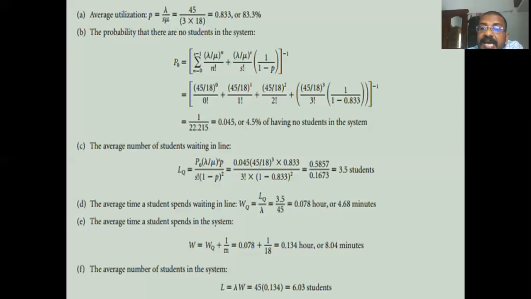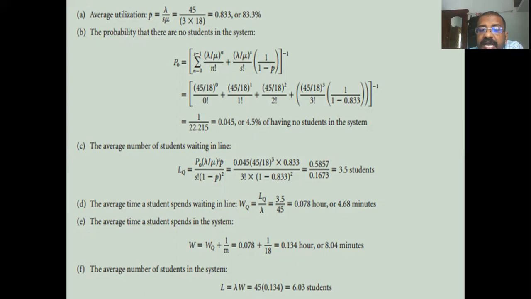The average time spent by a student waiting in the line is given by WQ, which is the average number of students in the line divided by the arrival rate. So 3.5 divided by 45 is 0.078 hour, or 4.68 minutes.